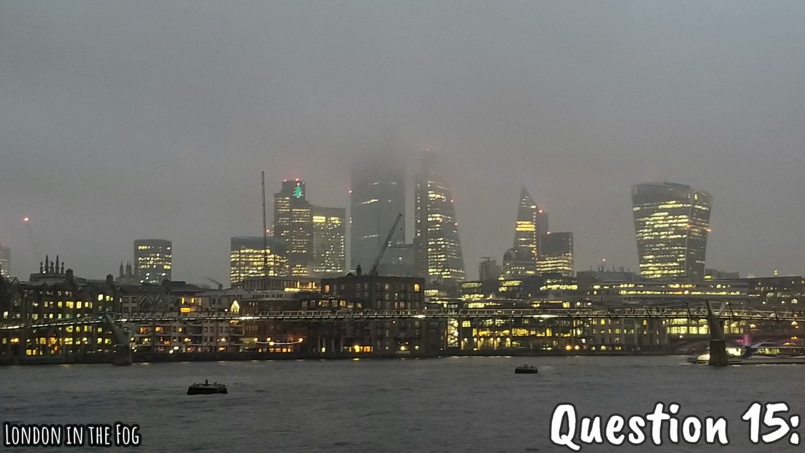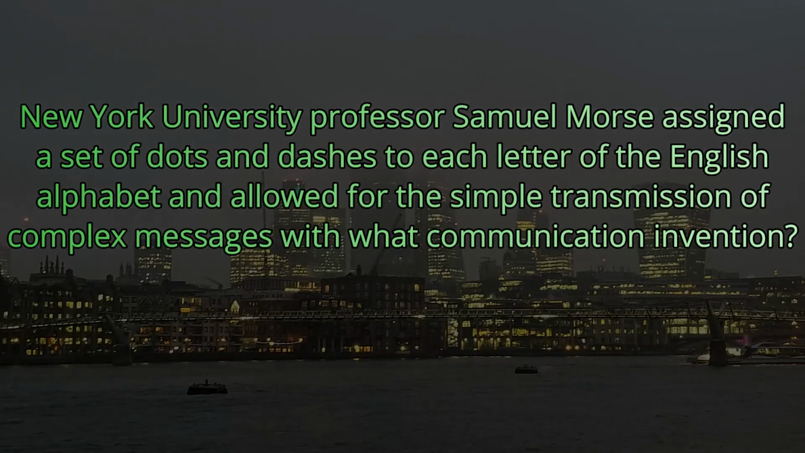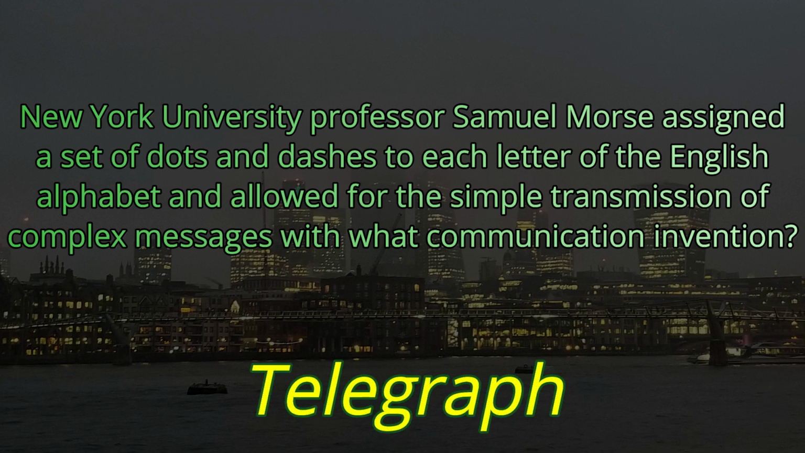Question 15. New York University professor Samuel Morse assigned a set of dots and dashes to each letter of the English alphabet and allowed for the simple transmission of complex messages with what communication invention? To transmit Morse code, you used the telegraph.